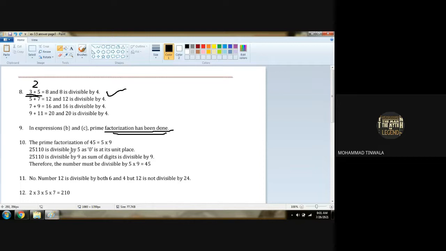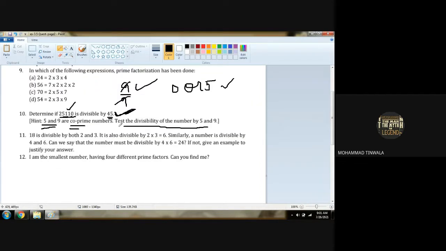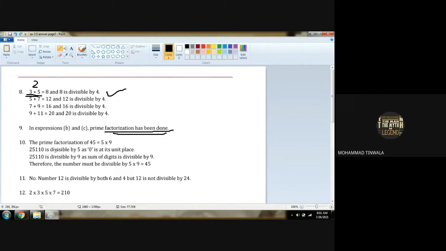25,110 is divisible by 5 because of the 0. We have to check through what? The divisibility test method. Do you understand? That's why we are checking it through the divisibility test method. So is it divisible by 5? 0 is in the unit place, so the whole number is divisible by 5. 25,110 is divisible by 9 as the sum of all digits is divisible by 9.